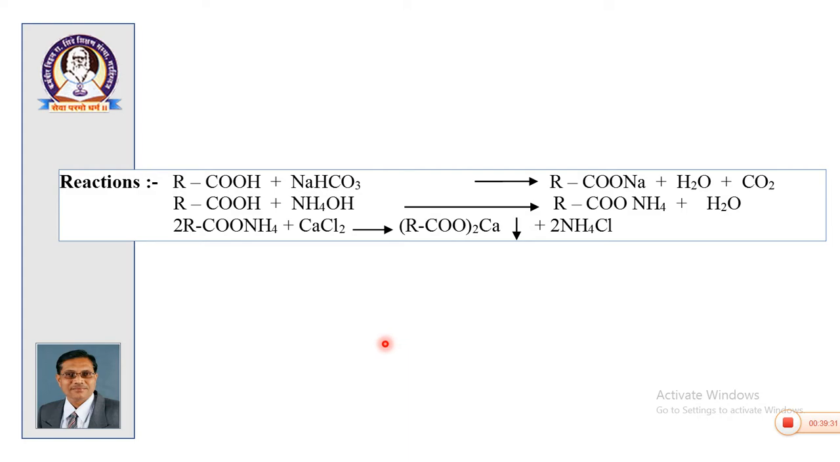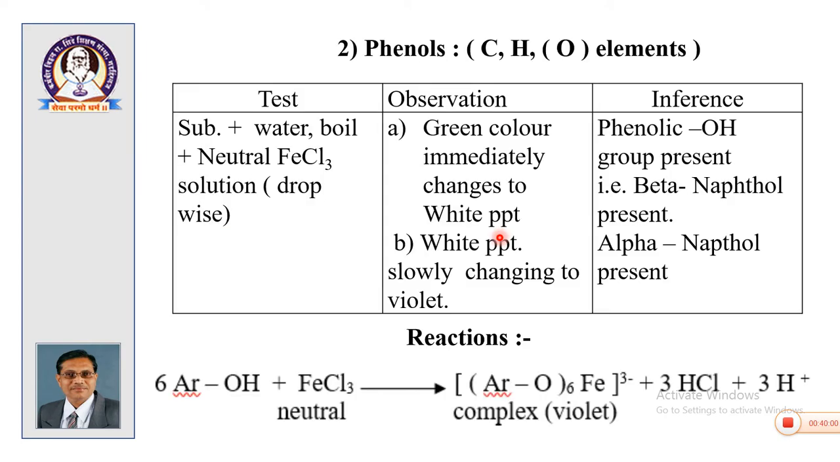The reactions taking place in the detection of the functional group are: the carboxylic acid group reacts with sodium bicarbonate giving the sodium salt of the carboxylic acid. When we prepare the neutral solution, the carboxylic acid reacts with NH4OH and gives the ammonium salt of the acid. When we treat this ammonium salt with CaCl2, we get the calcium salt of the acid. These are the reactions to be reported during the practicals.